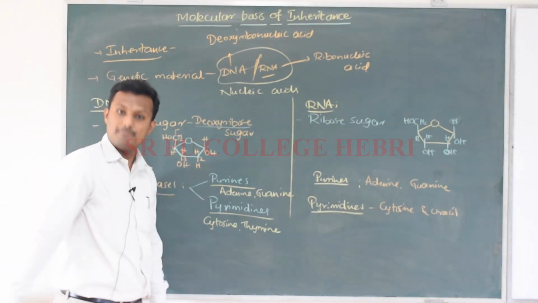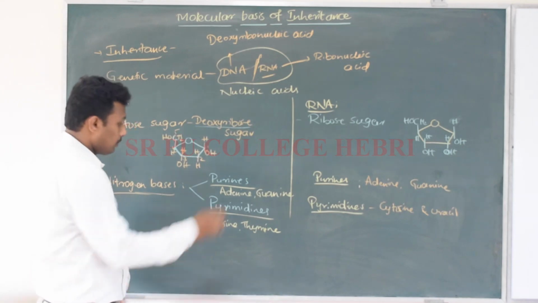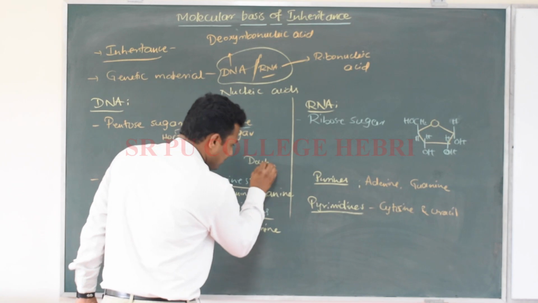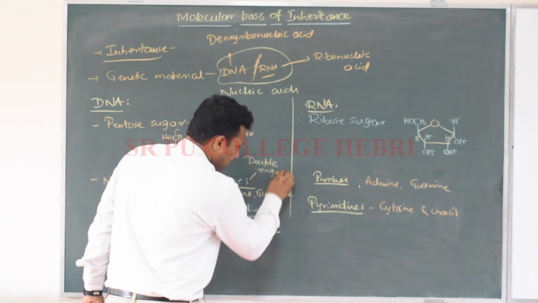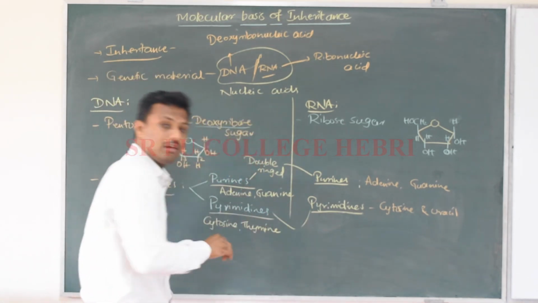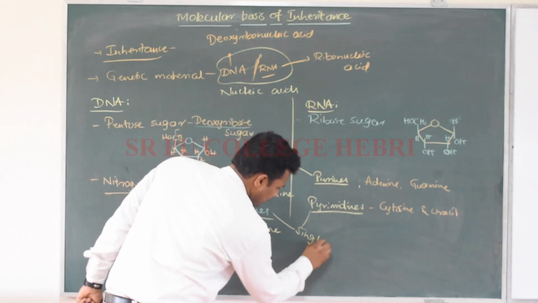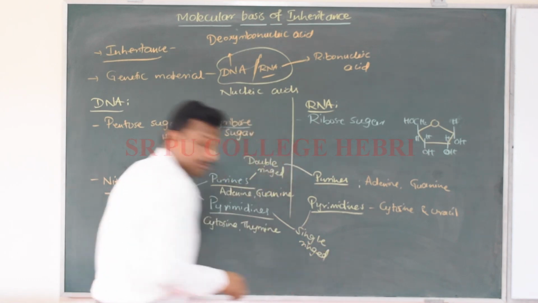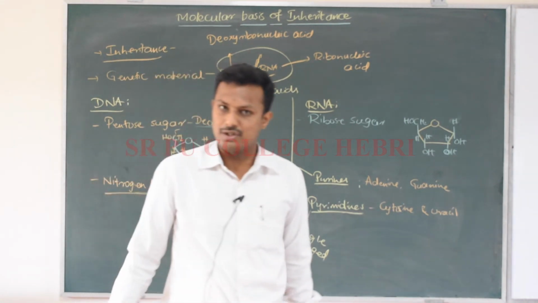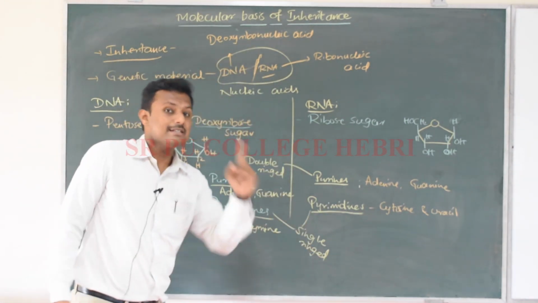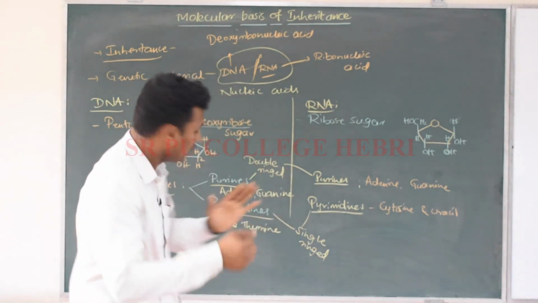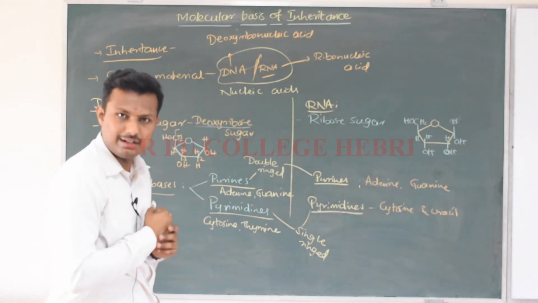One more thing you should know: the purines are always double ringed structures, whereas the pyrimidines are always single ringed structures. When you look at the molecular structure, purines are always double ringed and pyrimidines are always single ringed. This is very important information to remember for further understanding in this chapter.